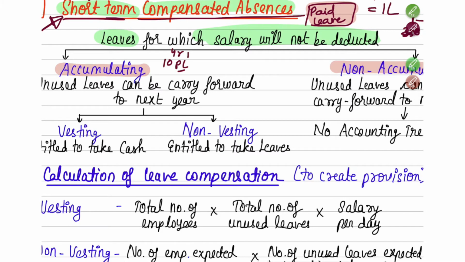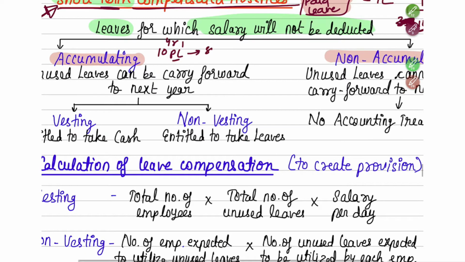Does it mean Sundays? The answer is no. Sunday is a normal holiday, not that. Does it mean public holidays? The answer is no. Not Sundays, not public holidays. Apart from that, in your working days, you can take 10 days as paid leave. Suppose after Sundays and public holidays have gone by, you are left with some 350 days as working days. In these 350 working days, you can take 10 days as paid leave.